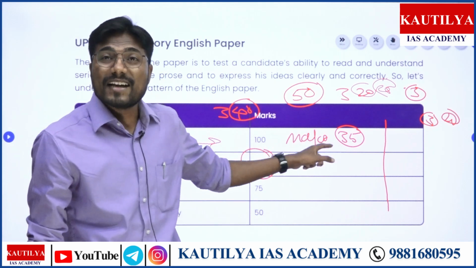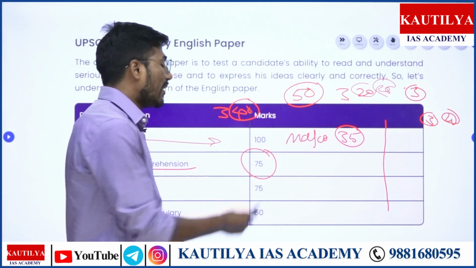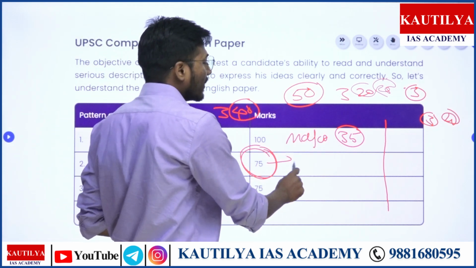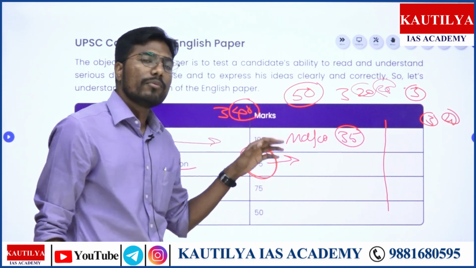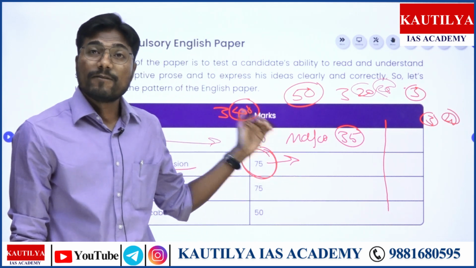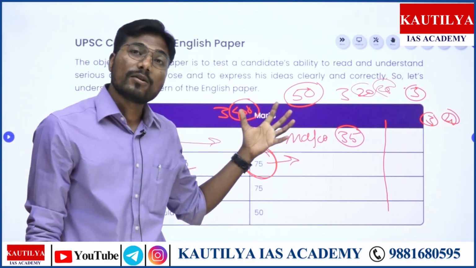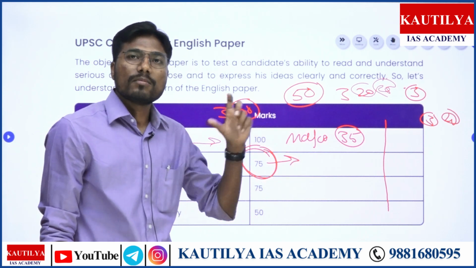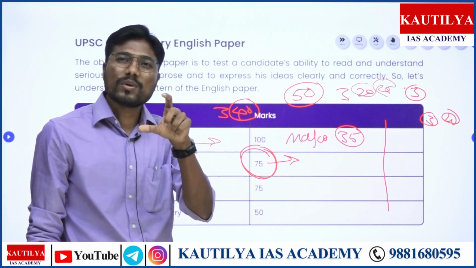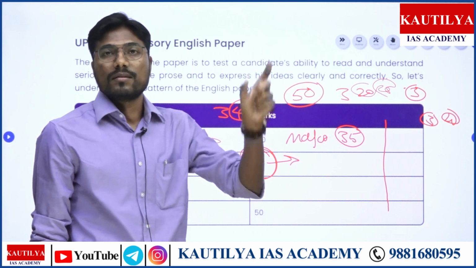So considering that point, we are going to have a separate and dedicated session for this. Moreover, we will have different comprehension parts. We'll start with the smallest one and we'll reach the maximum one, right?